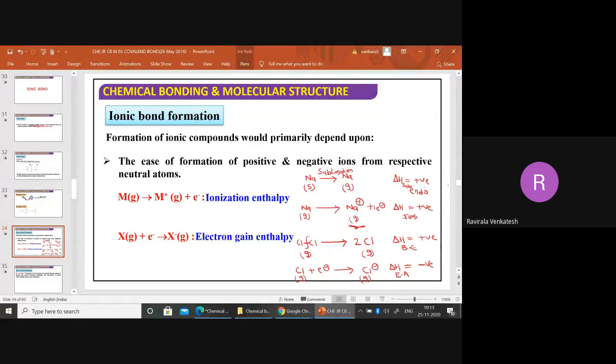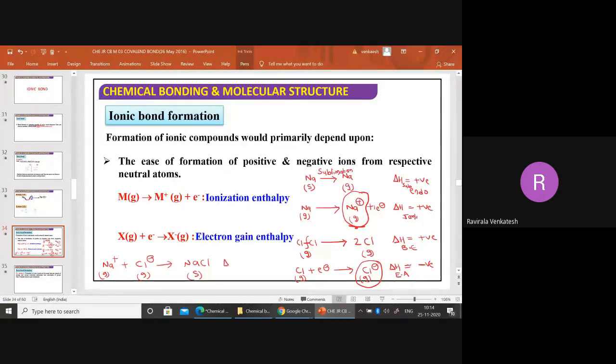So for sodium, you got all positive values. For chlorine, one is positive and the other is negative. After this, what happened? Sodium plus gas and Cl minus gas will combine, and give NaCl. An ionic bond is formed. Which state will it be? Solid state.